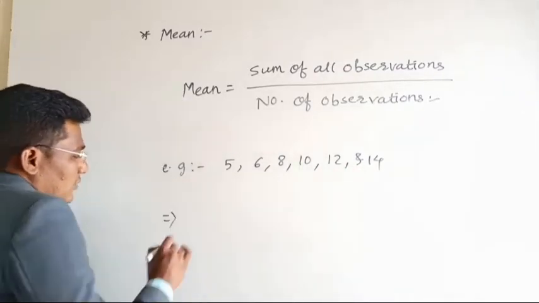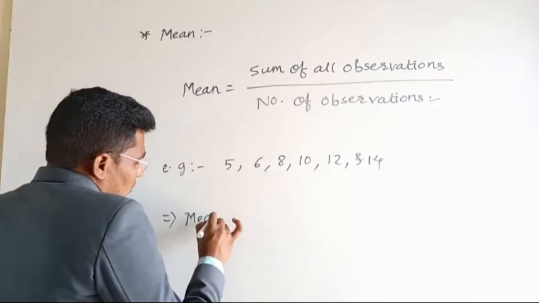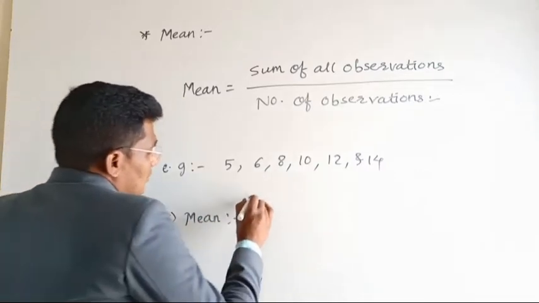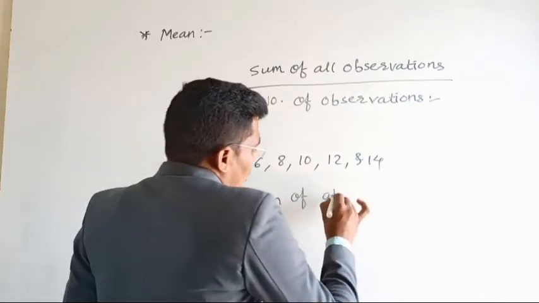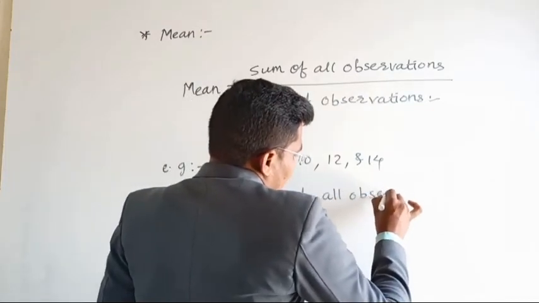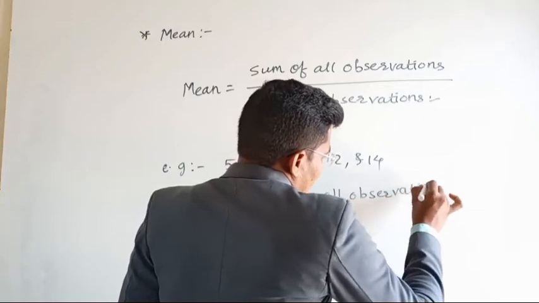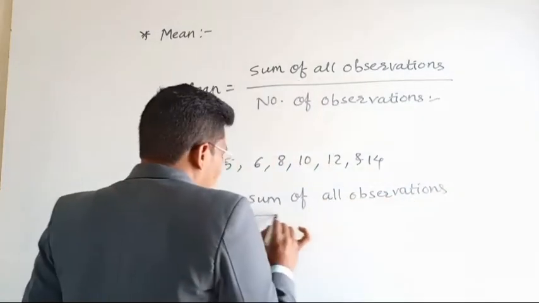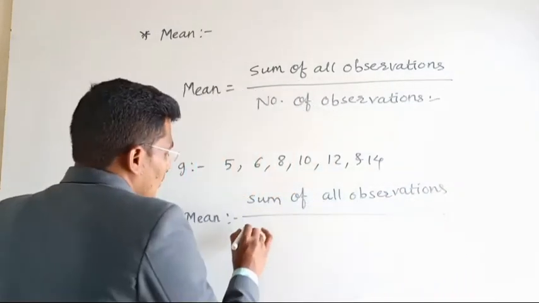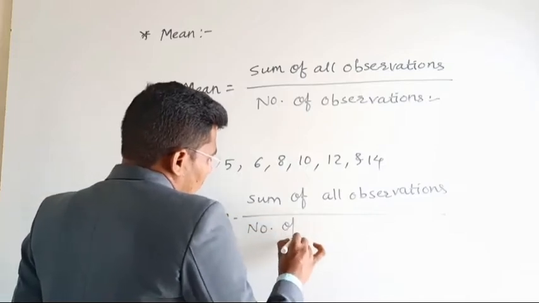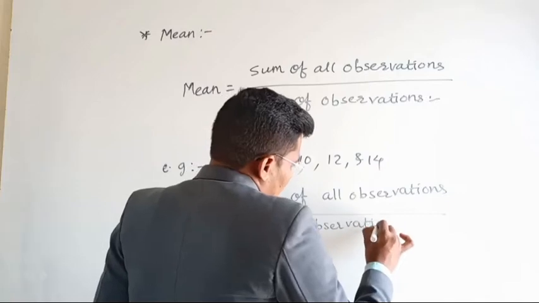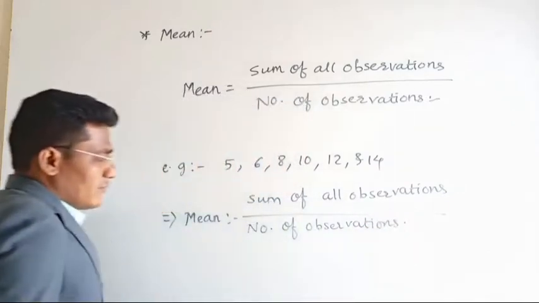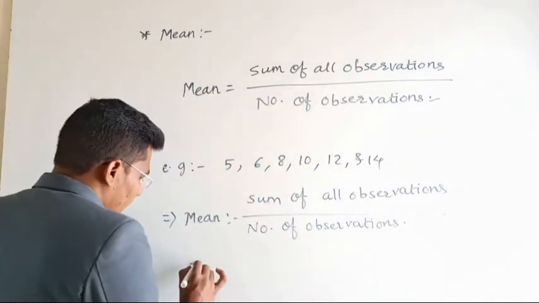So by using the formula, the mean is equal to the sum of all observations upon the number of observations. First of all we will find them one by one.